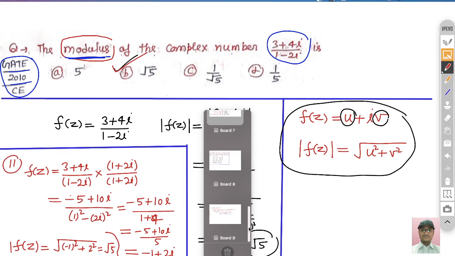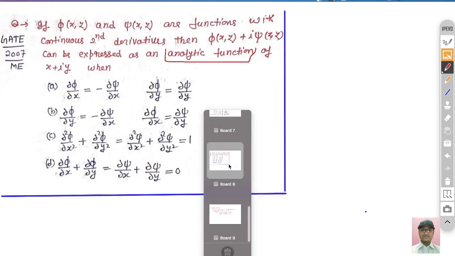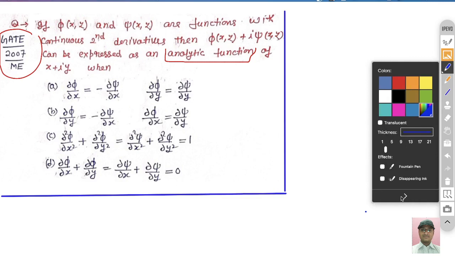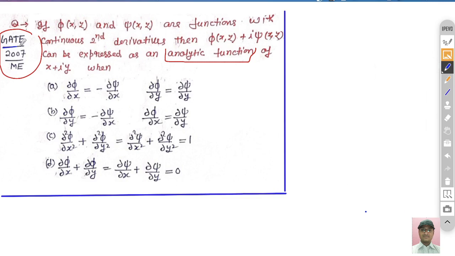Now one more problem, and then I will discuss the basic definition of the necessary and sufficient part. So now if you look, this question was asked in GATE 2007 in the mechanical branch. Now if you look at the question, first you read the question. This question is directly from the Cauchy-Riemann equation basically, or you can say the analytic function.